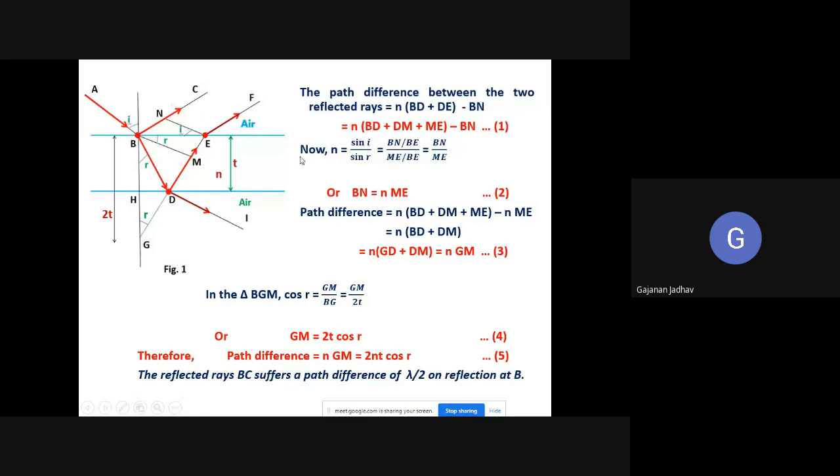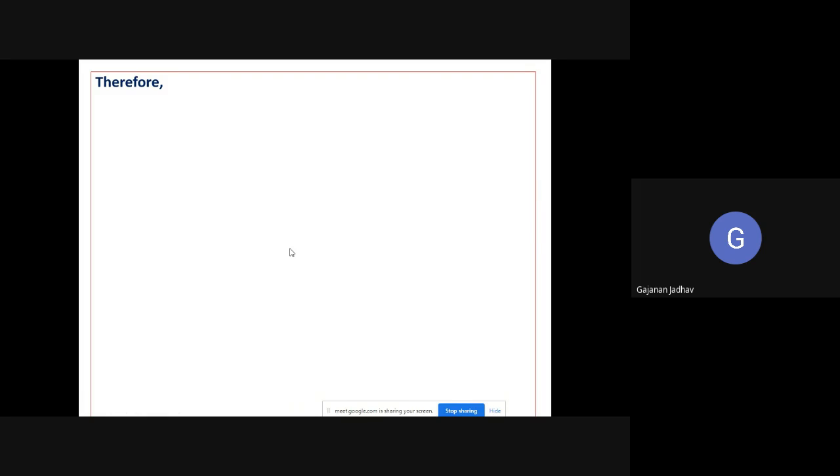So for these two, the net path difference, you will have to deduct lambda by 2. So that's why while finding the net path difference between BC and EF, from 2 mu t cos r, the path difference of both, we have deducted this particular lambda by 2. So this is how the interference takes place.